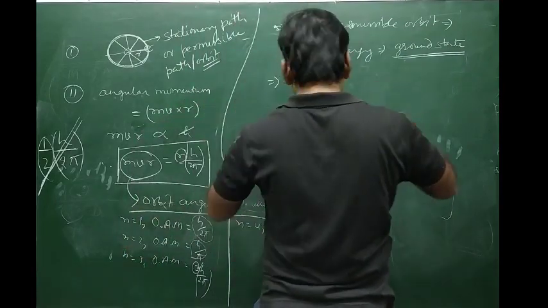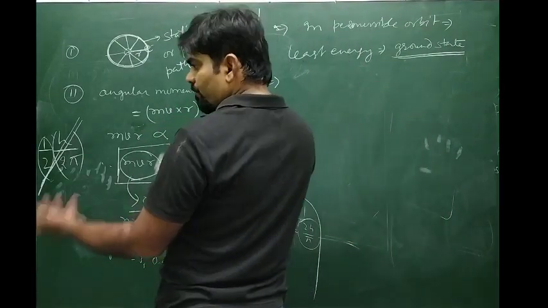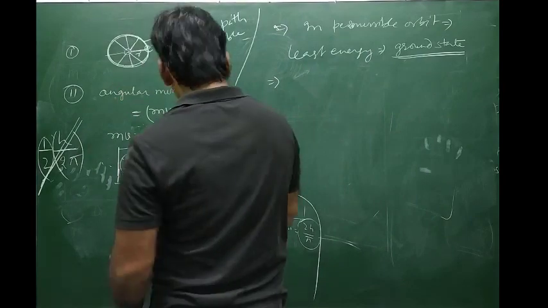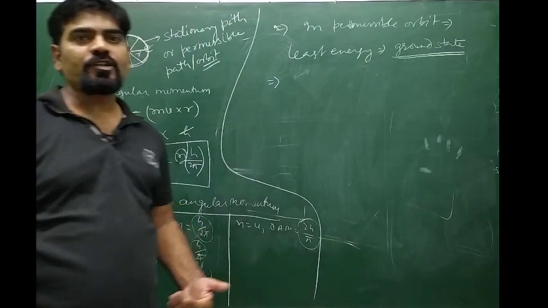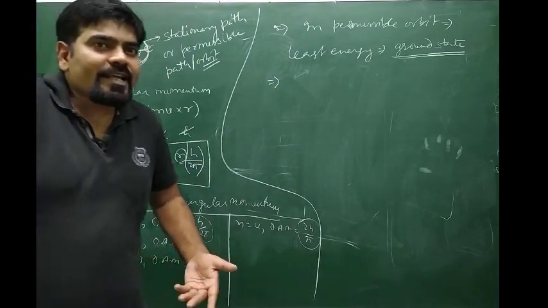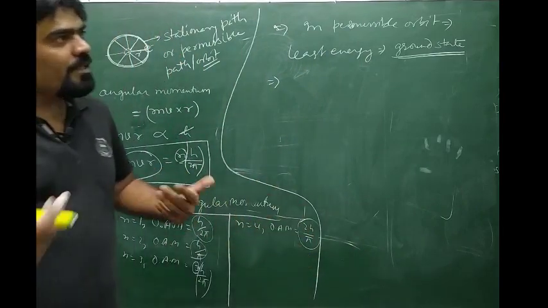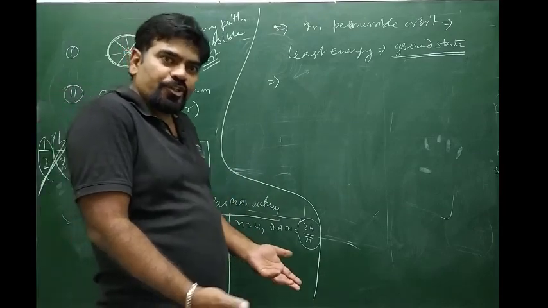Then when this electron is exposed to certain radiations, it will absorb some radiations, and after absorbing them, it will increase its energy, and due to the increase in energy, its path may change.